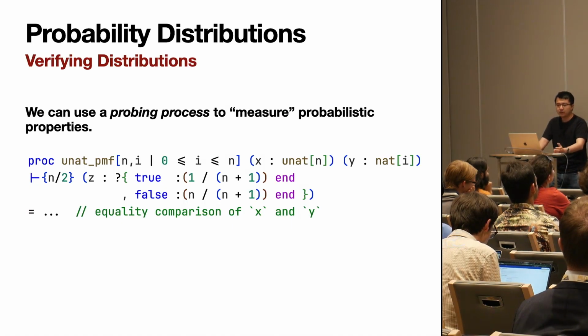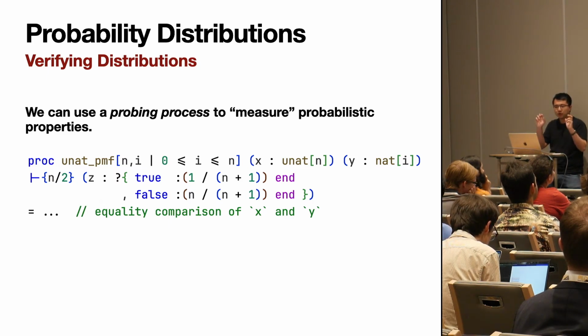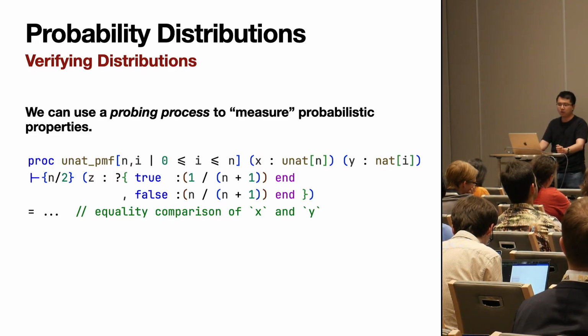So what we discovered is that refinements allow us to encode what we call a probing process to measure probabilistic properties. So here we have a UNAT PMF function. The idea is that this function will take in a uniform natural number x, which ranges over 0 to n, and just an arbitrary natural number y, which is also selected between 0 and n.